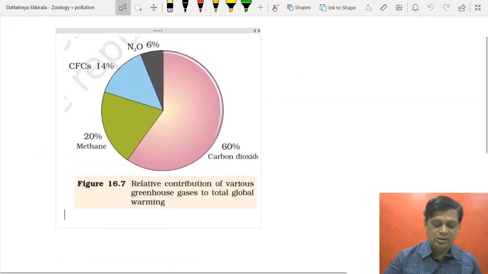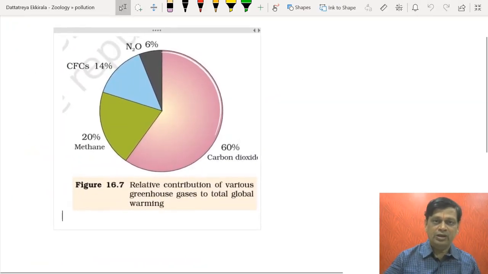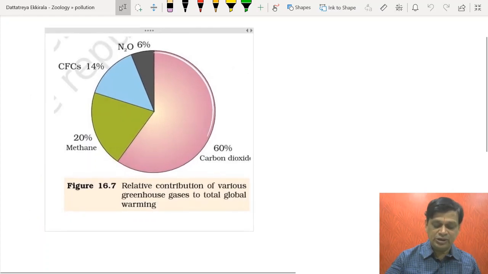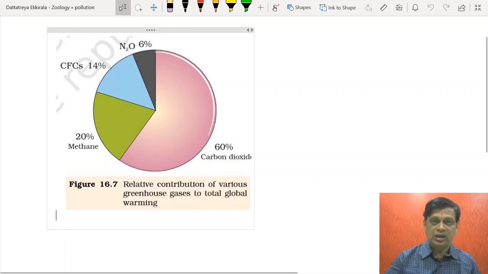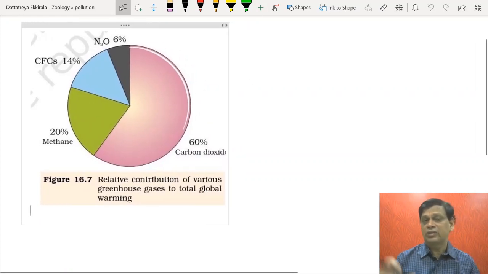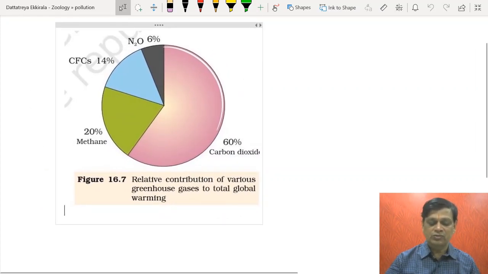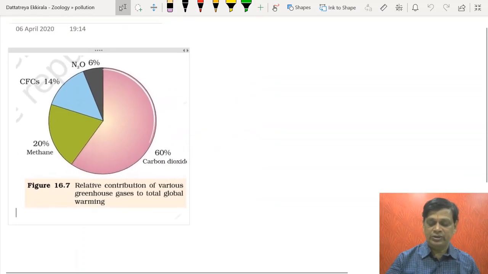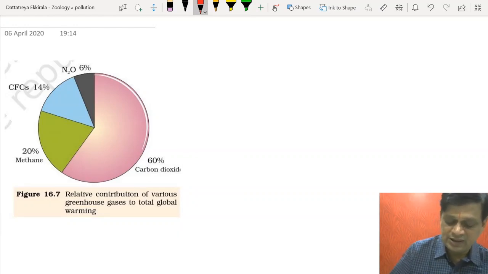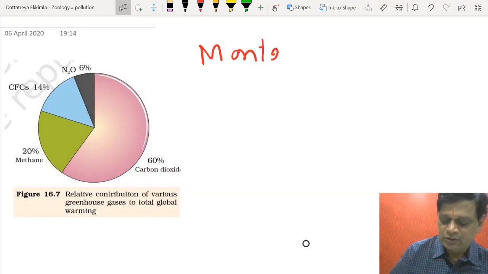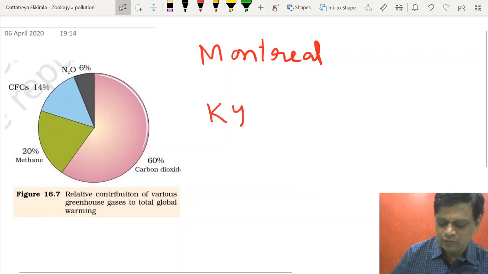Now here, what are the greenhouse gases in their contribution? Highest is carbon monoxide, second highest is methane, then chlorofluorocarbons. They are also responsible for depletion of ozone, then N2O, another one, right? So you should remember there are important things like the Montreal Protocol, then the Kyoto Protocol,